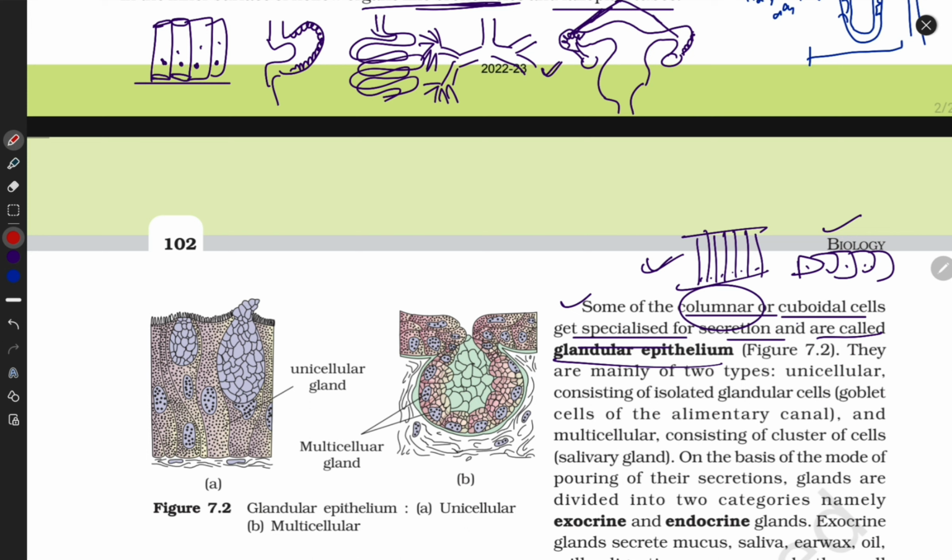Of course, enzymes, guys. If we want to talk about some secretion, we already know it may be hormones, it may be enzymes also. That's it. We call it glandular tissue, glandular epithelium. This is a part of epithelium, okay? We are staying at the glandular epithelial part here.